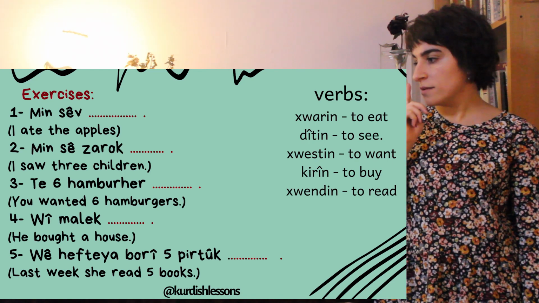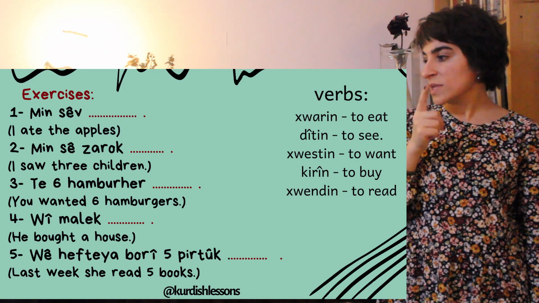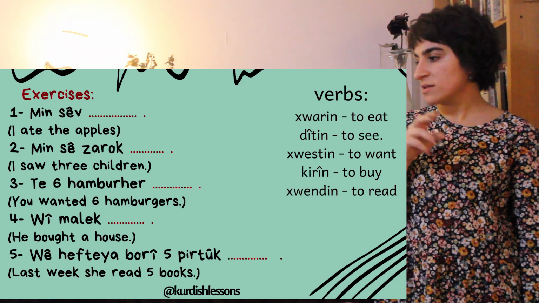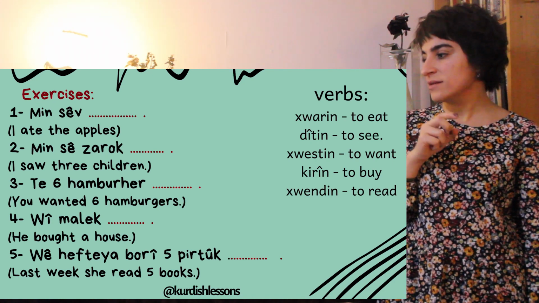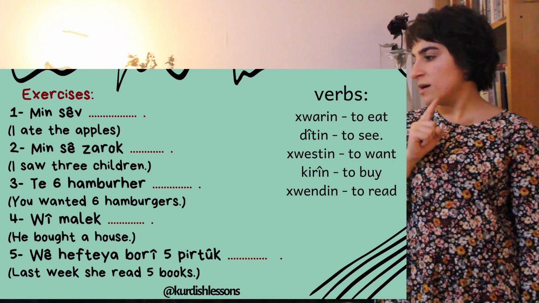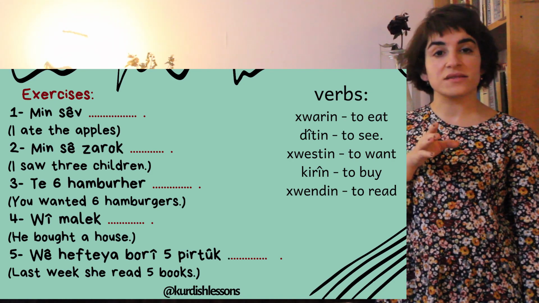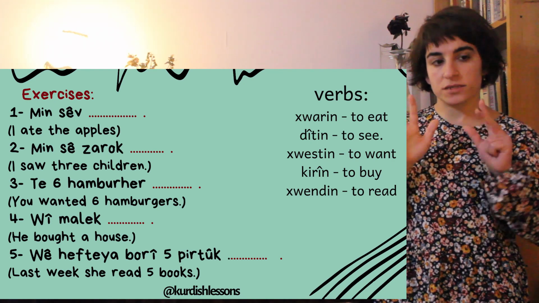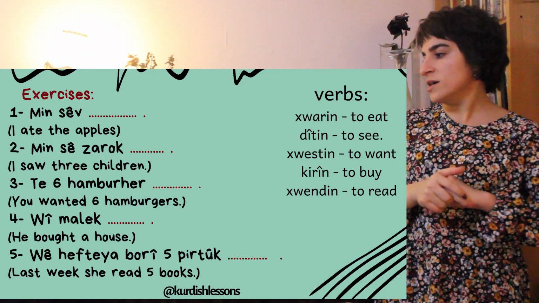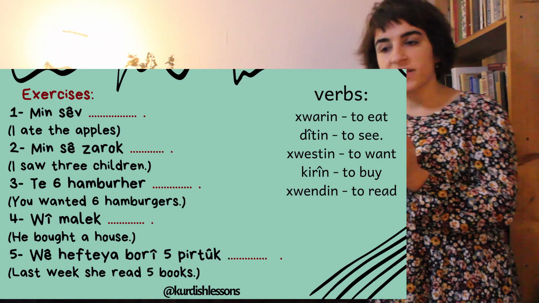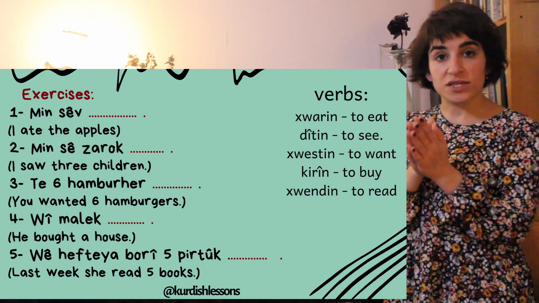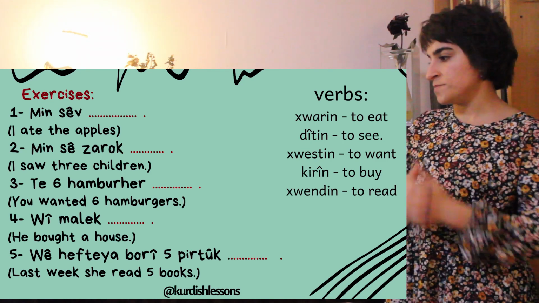And third one is "te shesh hamburger ..." So we will say you wanted 6 hamburgers, right? As you see, 6 hamburgers is many hamburgers. So again, it will be with plural suffixes. So it will be "te shesh hamburger khwasten." Okay, "te shesh hamburger khwasten."